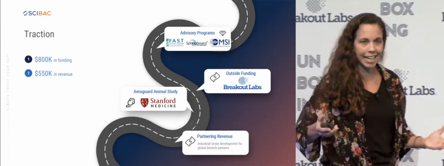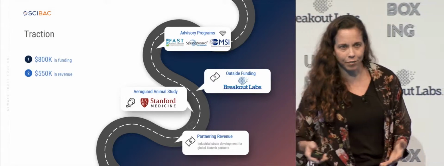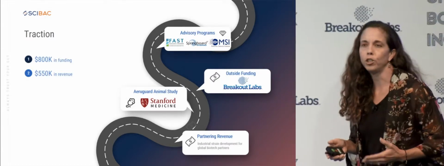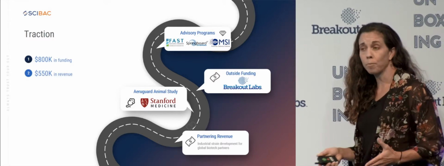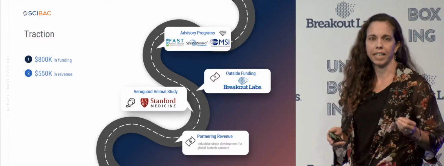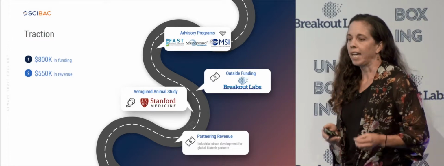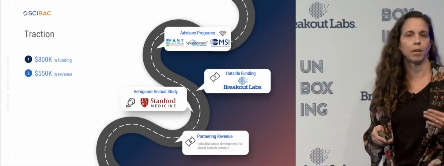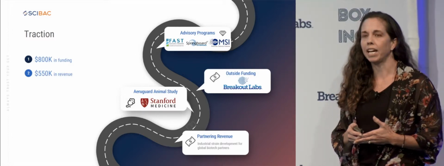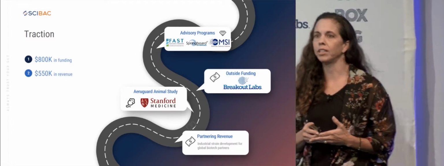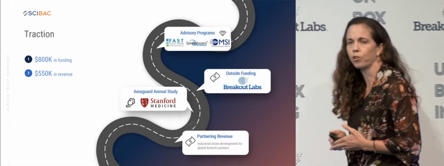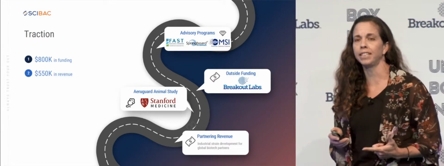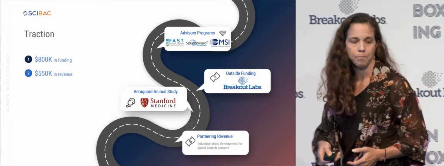I'm here today because we've got outside funding from Breakout Labs, and they are providing our matching funds for a $2.2 million CARB-X grant that's in its last stages of the application. In addition to that, we have completed initial safety tests in mice at Stanford, and we have over $500,000 in revenue. This comes from pilot strain improvement projects. We have 2 of these going with large industrial companies, including Novozymes.